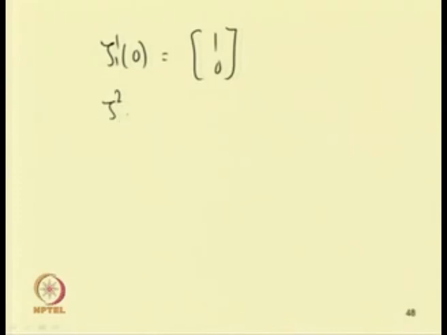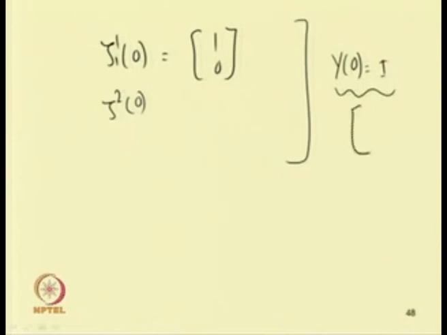So, we will take two initial conditions. We have told before that to find this monodromy matrix, we should take the initial condition Y 0 equal to I. In this case, as this is a 2 by 2 matrix, this will be 1 0 and 0 1.